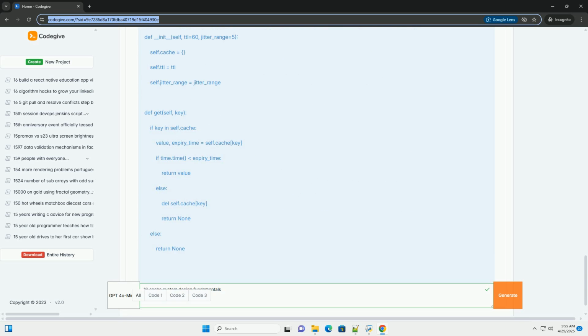Summary and next steps. This tutorial covered 16 essential cache system design fundamentals. However, real-world cache systems are often more complex and require careful consideration of specific application requirements. Profiling and experimentation: always profile your application's performance and experiment with different cache configurations to find the optimal settings.